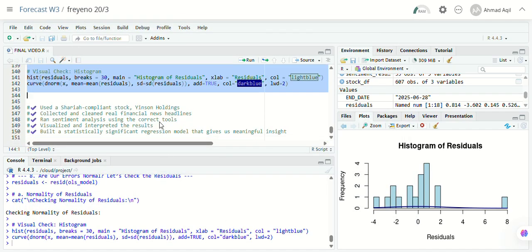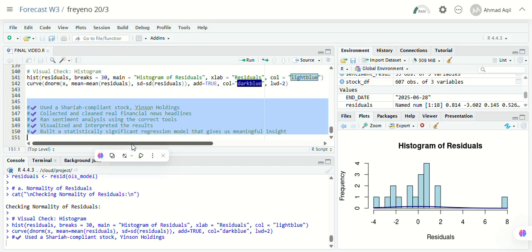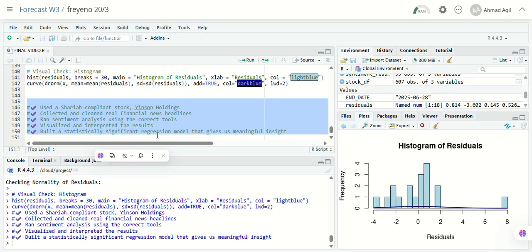So to wrap this up, I already used a Sharia compliant stock, Yinson Holdings. I also collected and cleaned real financial news headlines. I ran sentiment analysis using the correct tool. I visualized and interpreted the result. I built a statistically significant regression model that gives us meaningful insight.